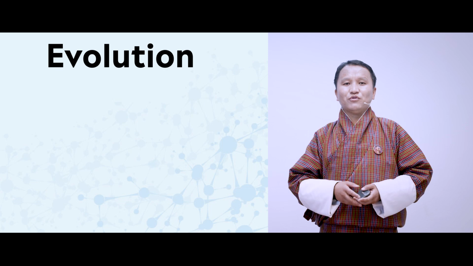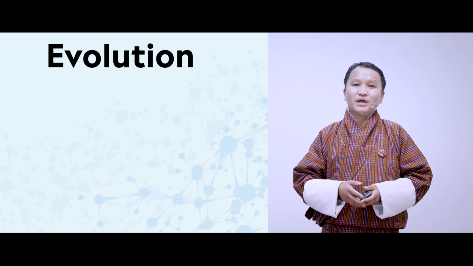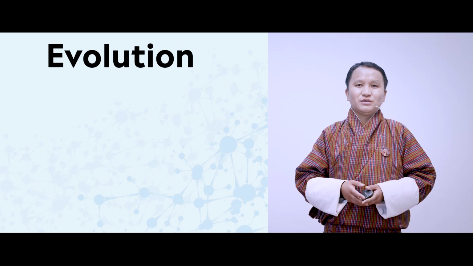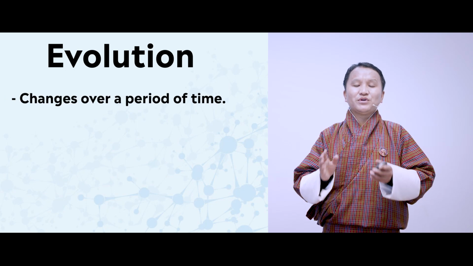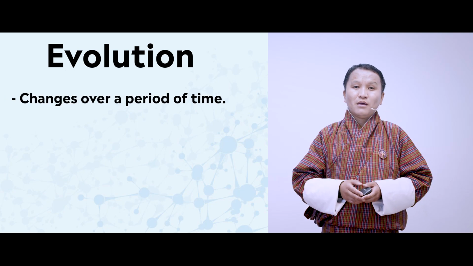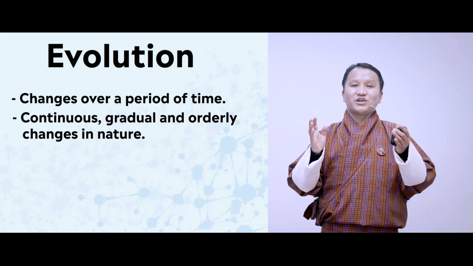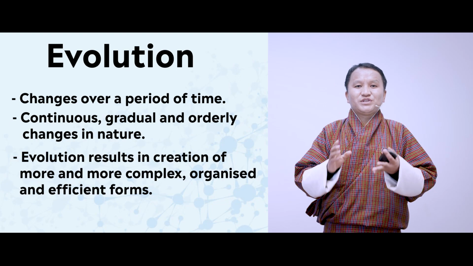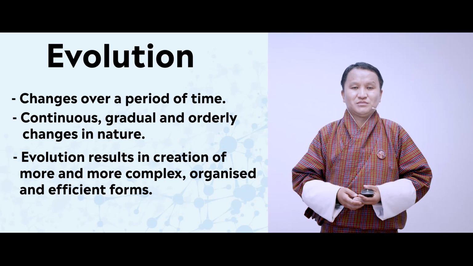Now, as we look at evolution, let us try defining what evolution is. What do you think would be evolution? Can you try defining the term evolution based on the examples that I have shown to you? So evolution refers to the changes over a period of time. The changes happening in organisms are gradual and orderly, which results in the formation of more organized organisms.